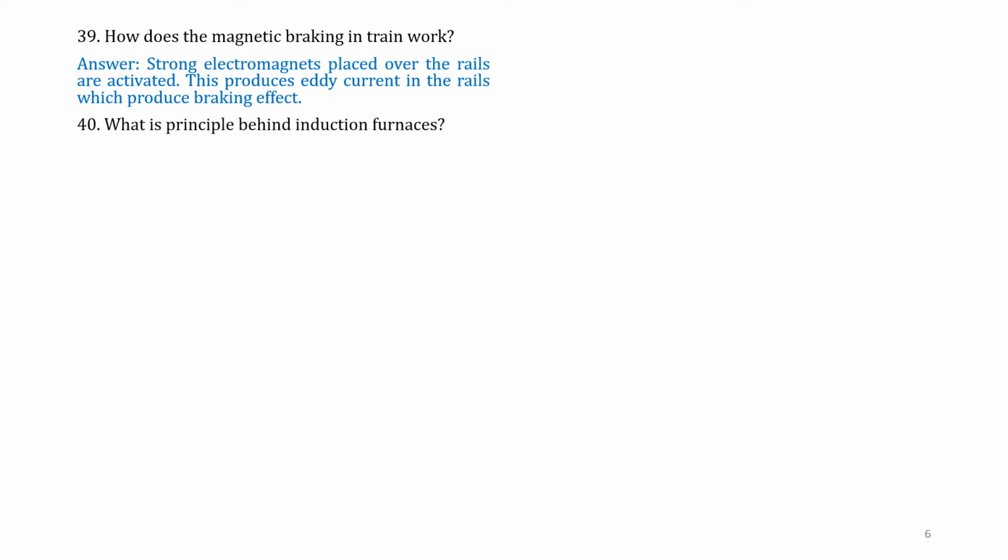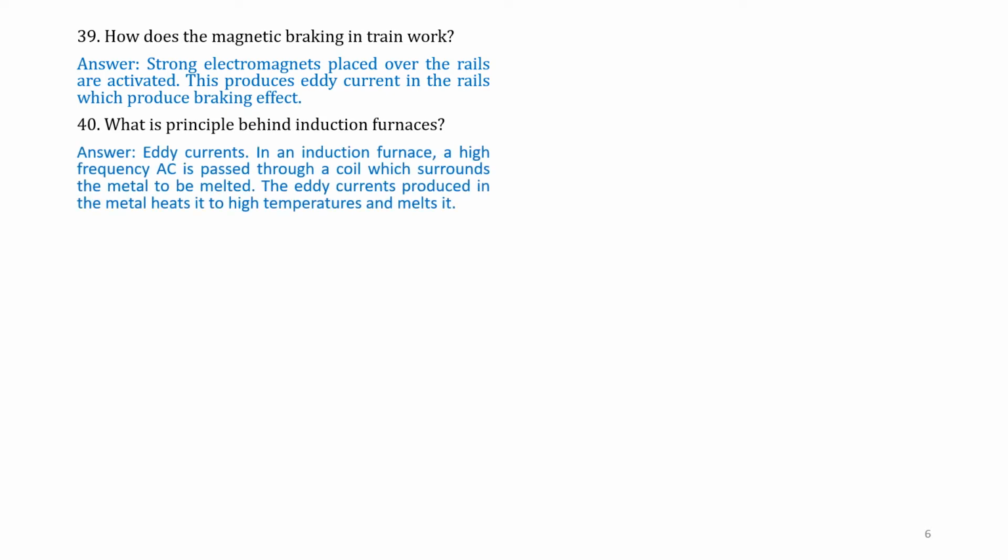Question number 40. What is the principle behind induction furnaces? Answer. Eddy currents. That is, the induction furnaces work on the principle of eddy currents. In an induction furnace, a high frequency AC is passed through a coil which surrounds the metal to be melted. The eddy currents produced in the metal heat it to a high temperature and melt it.